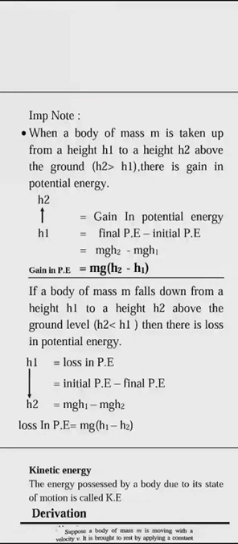Example, the pen falls from the table. So the height of the table is say 5 meter. So the h will be 5. It is with respect to the ground. Now your class might be on the first floor, so you have to take the floor of the first floor, not the floor of the ground floor. So the formula becomes mgh. M is the mass, g is acceleration due to gravity, and h is the change in height, which is with respect to its initial position.